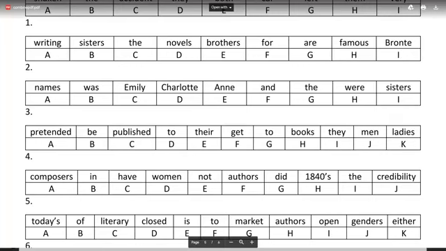Consumers in have movement, not authors, did 1840s the credibility. Let's see who does that one right now. Number 4. No, none of you are getting that one right.